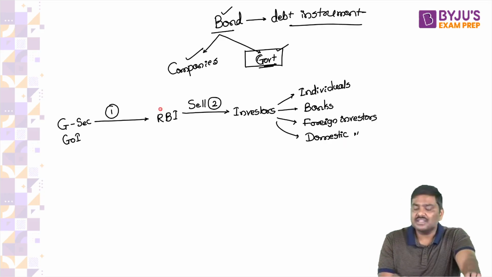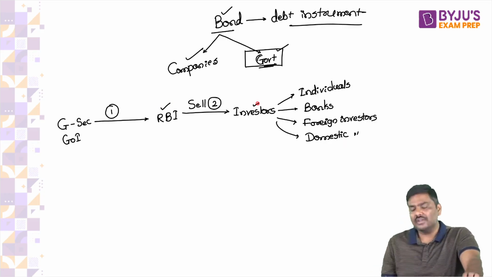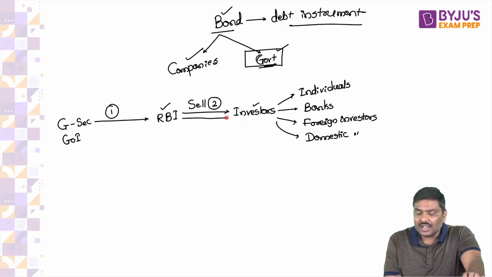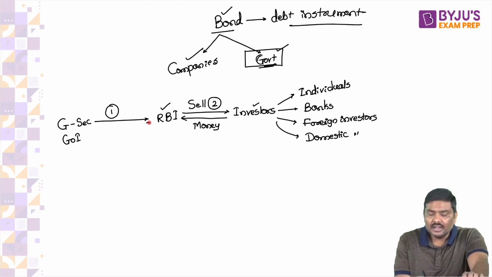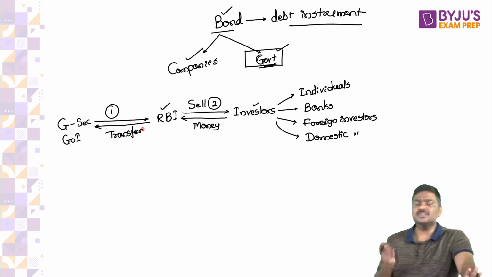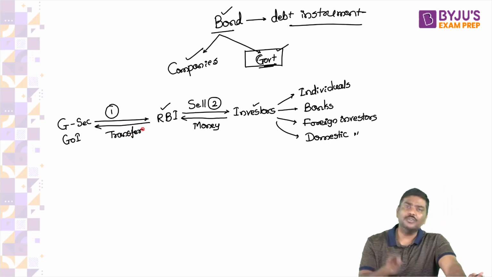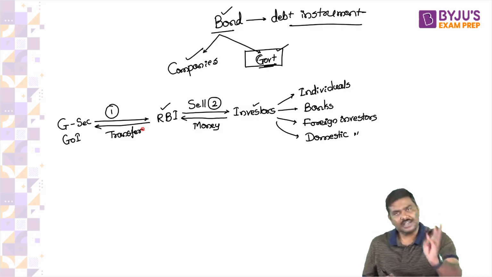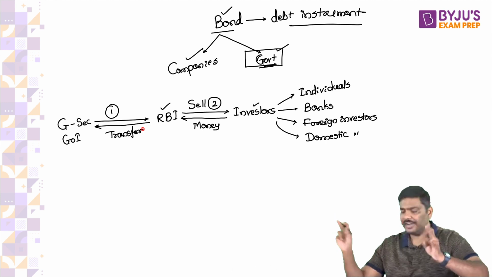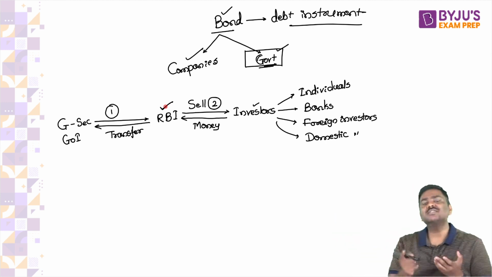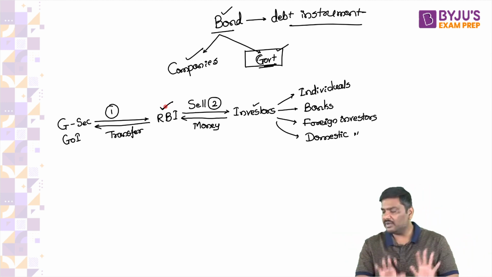Now, if RBI will sell these securities to investors, can I say RBI will collect money from the investors? RBI will collect money from the investors and then transfer it into the account of the Government of India. All the states as well as the Government of India have accounts with the Reserve Bank of India. RBI will simply transfer this money into the account of the Government of India.